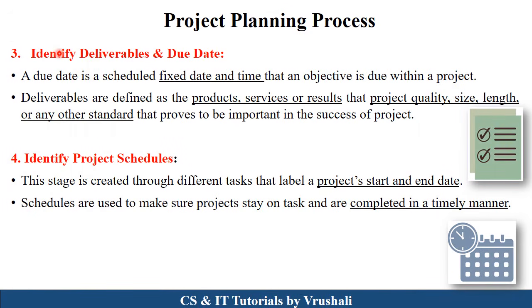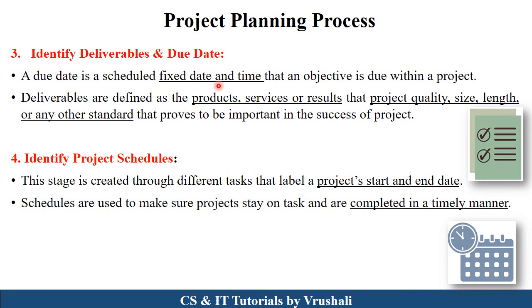The third step is to identify deliverables and due dates. Deliverables means each and every functionality included in a particular project, for example, products, services or results. Means the quality of the project, the size of the project, the length of the project, and the standard of the project. So identify all those things. And you have to complete each and every phase in the software development lifecycle within a due date.